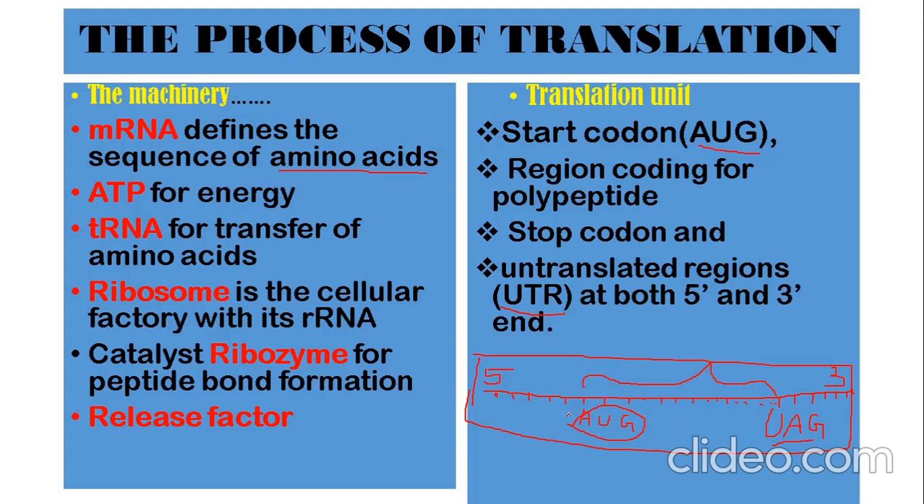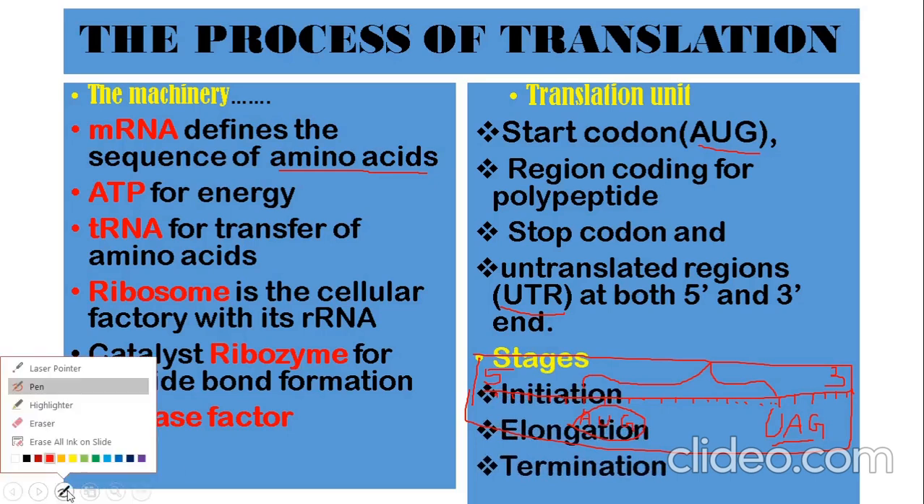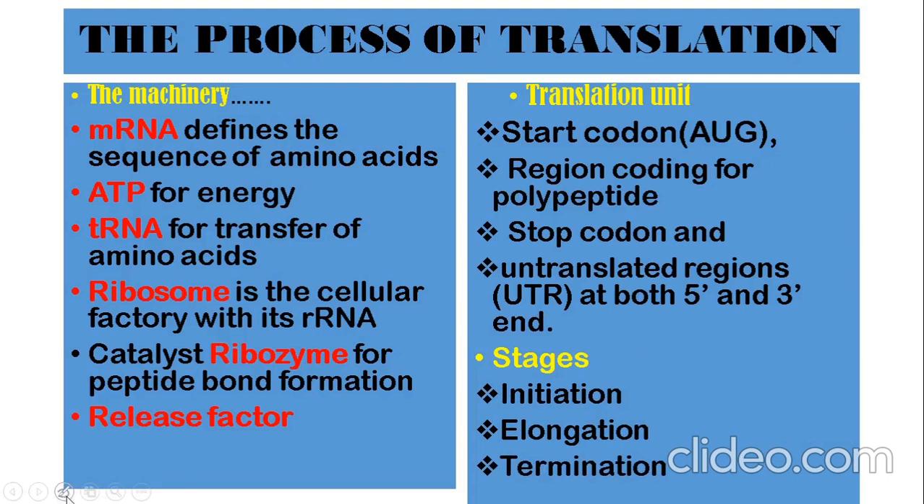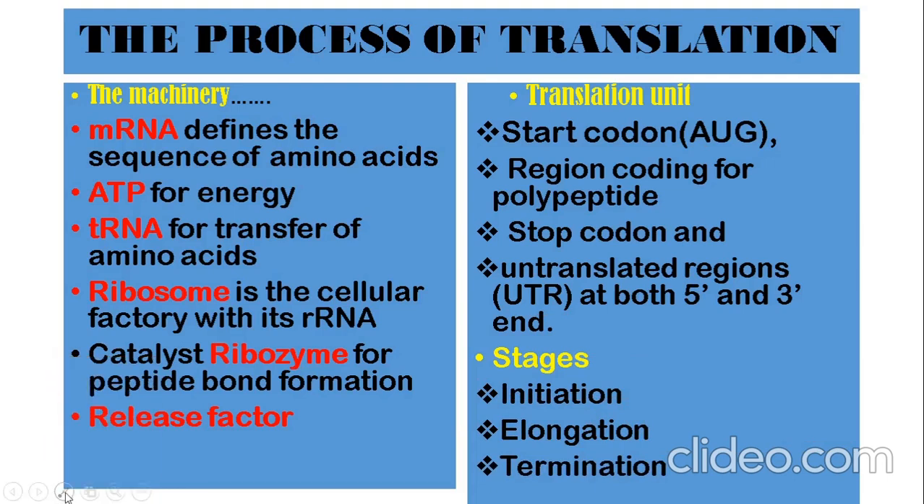But before the start codon also there were some bases, and after the stop codon also there are some bases. These will never participate in translation. Hence they are called untranslated regions. Now there are three steps. In three steps the translation process takes place. They are initiation, elongation and termination. We'll see them one by one.